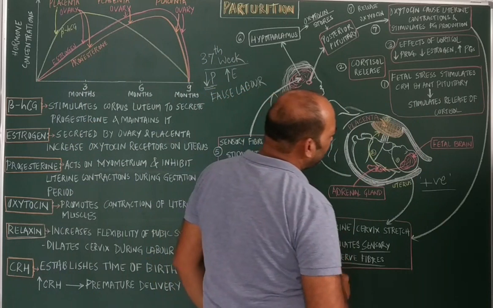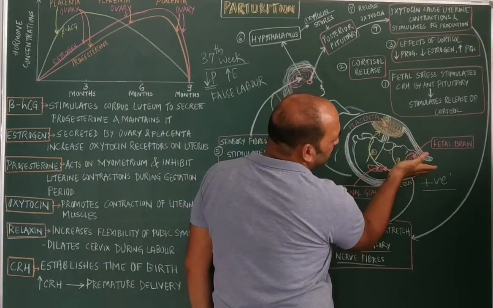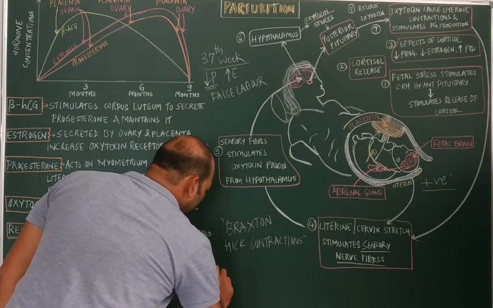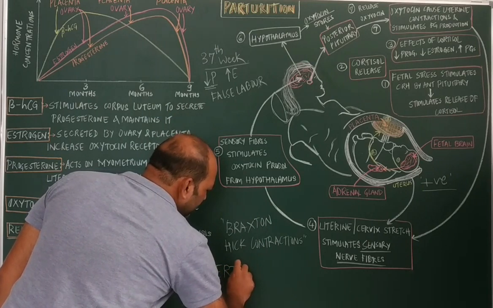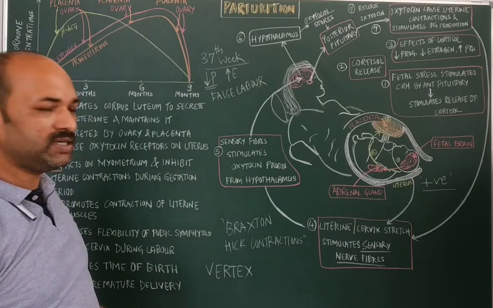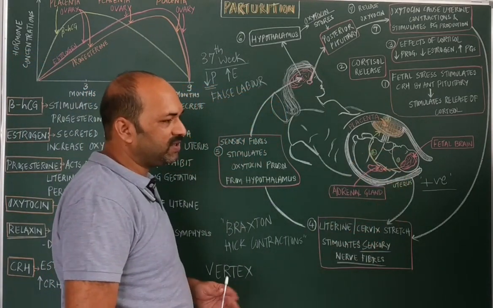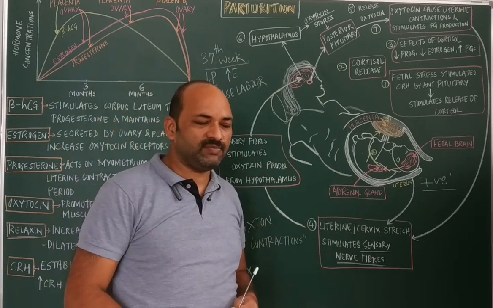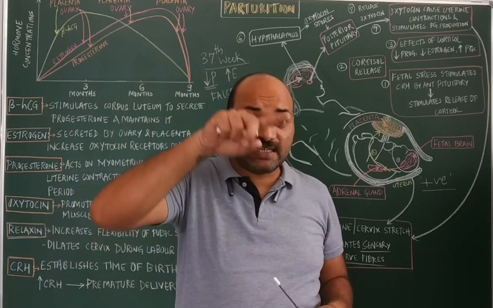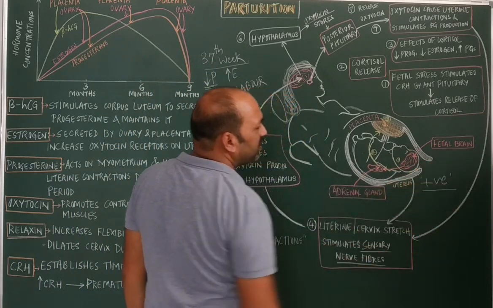Okay, apart from this, if the fetus has its head present towards the birth canal, then this type of birth is said to be a normal birth, or it is called vertex birth. During the 4th month to the 6th or 7th month, the fetus is swimming in the amniotic fluid and keeps on rotating. Thereby the head comes towards the birth canal region.